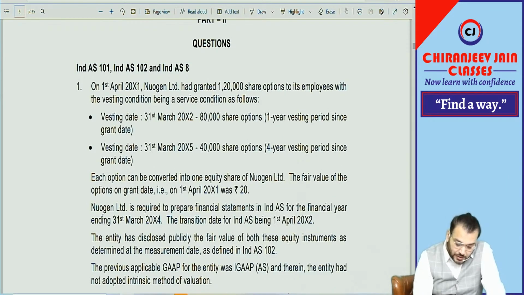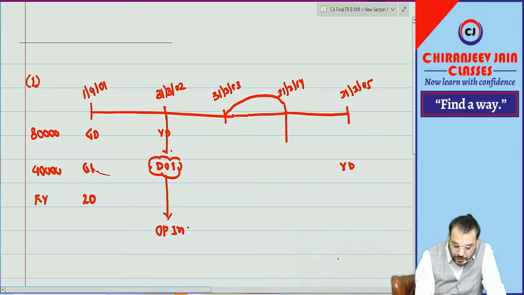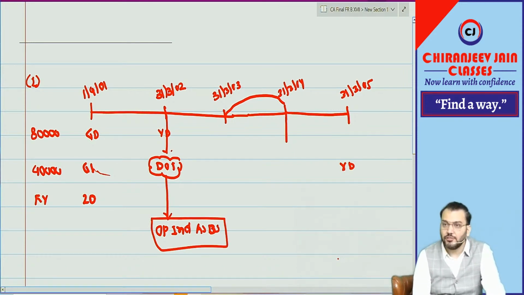Yes, sir. Newgen Limited is required to prepare financial statements in Ind AS for the financial year ending 31st March 2004. That means the financial statements for 31st March 2004 are the first Ind AS financial statements. So what will the transition date be? This becomes the date of transition, which means on this date we need to prepare the opening Ind AS balance sheet as per Ind AS 101.